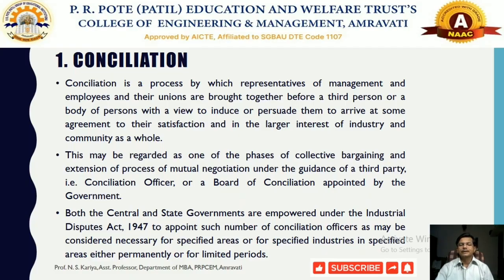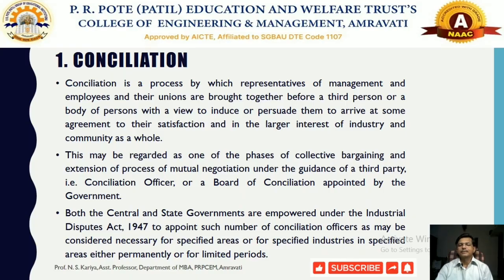Both the central as well as state government are empowered under the Industrial Disputes Act 1947 to appoint such number of conciliation officers as may be considered necessary for specified industries in specified areas, either permanently or for a limited period. Whenever we are talking about resolving or settling any particular dispute in industry, the government of India has made a mechanism under the process of conciliation.